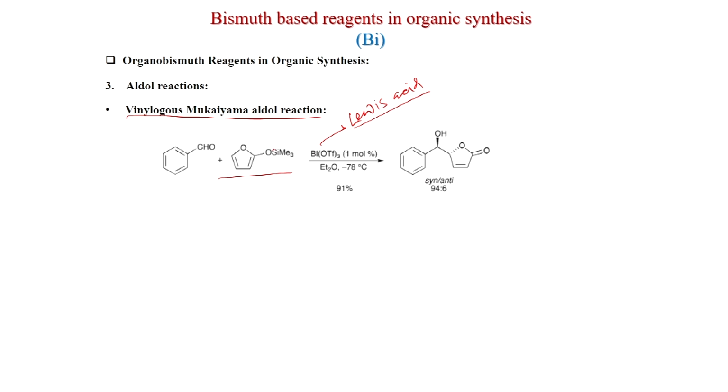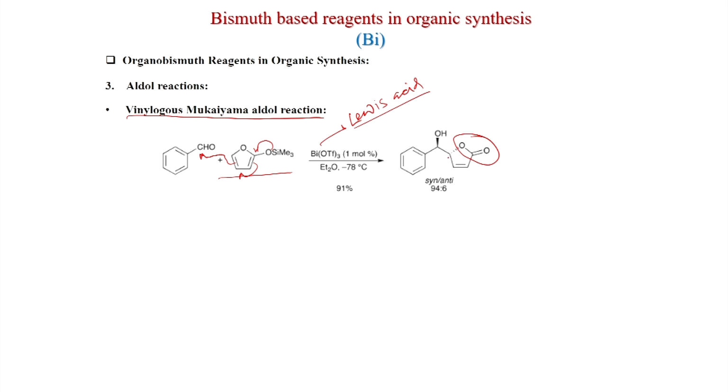So, what will happen? It will add here and you get this lactone motif here and the double bond generated here, and you get this product.